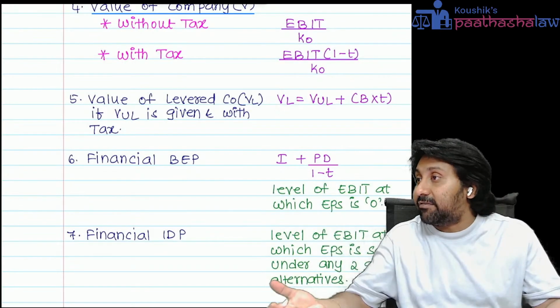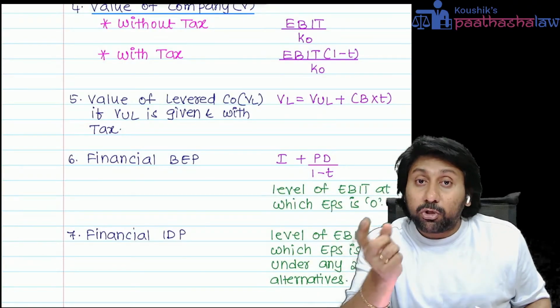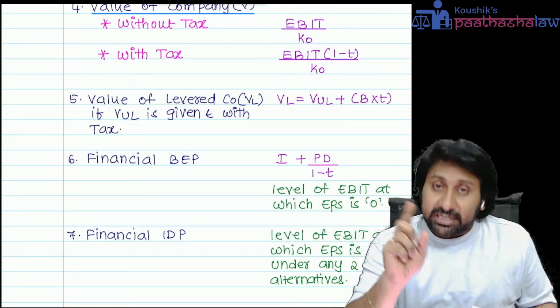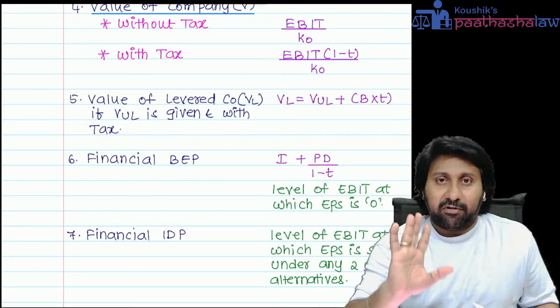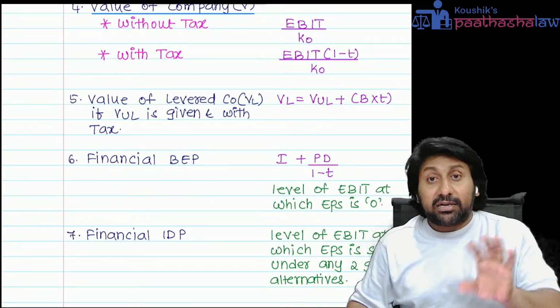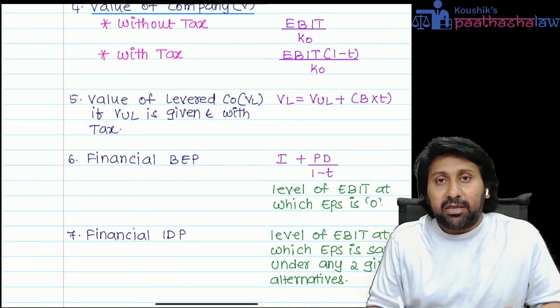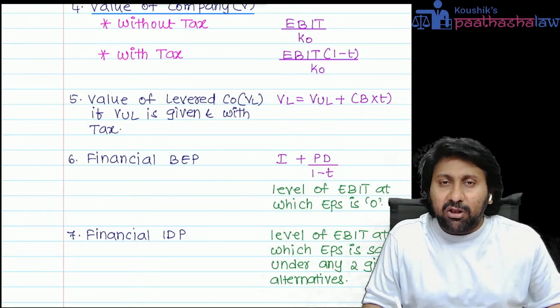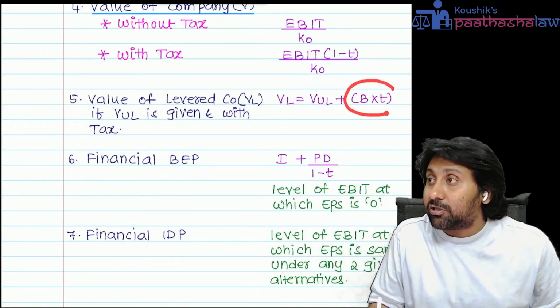Sir, I don't know what is levered and unlevered. Listen, a levered company is such a company where both debt and equity are there in the capital structure. An unlevered company is such a company where there is no debt in the capital structure. Okay, only equity unlevered, debt and equity levered. Whenever there is a levered company, the value of levered company is always higher than value of unlevered because of the tax saving advantage on the borrowings.